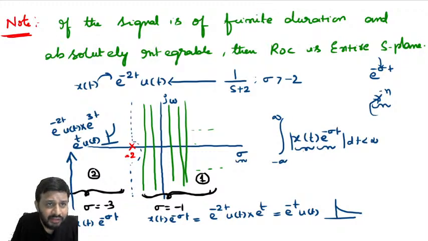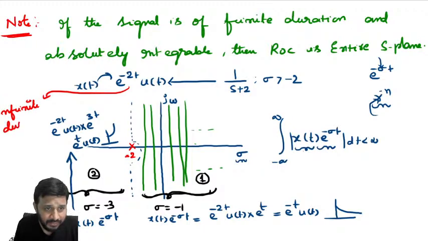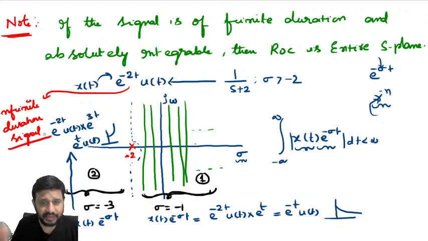So whatever the value of sigma, if you are taking in region 1, the Laplace transform is convergent. Whatever the value of sigma you take in region 2, the Laplace transform is divergent. This is for an infinite duration signal, because e power minus 2t u of t is an infinite duration signal. It is not a finite duration signal. Then what about a finite duration signal, like the impulse signal?